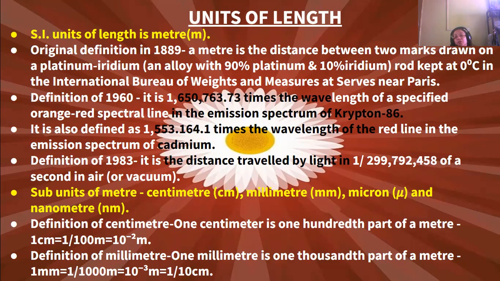The distance traveled by light in this particular time is known as the meter.